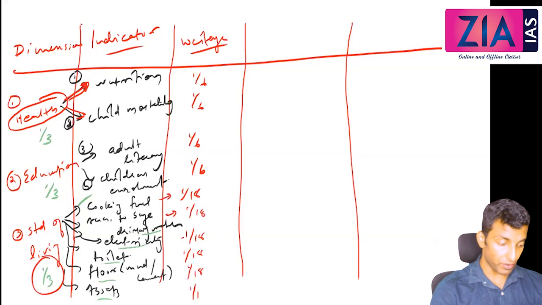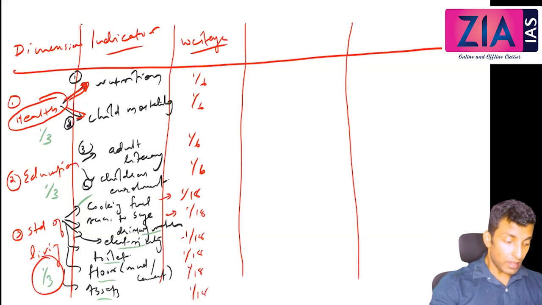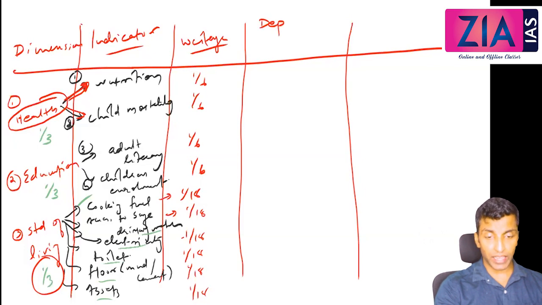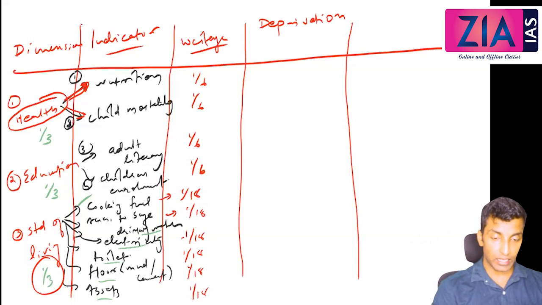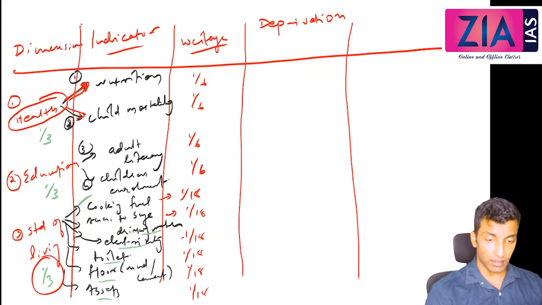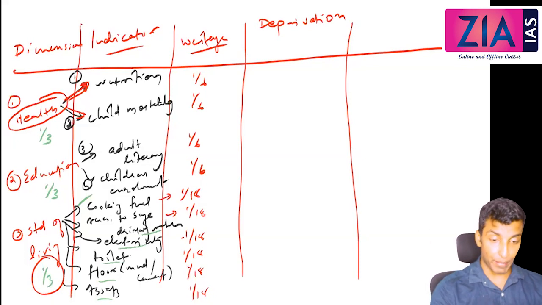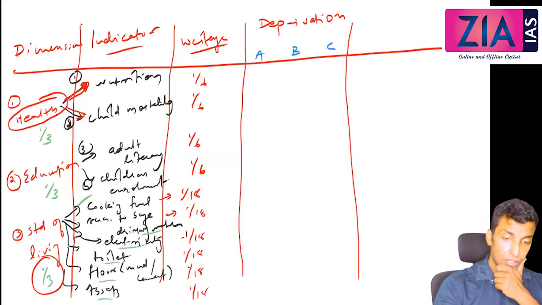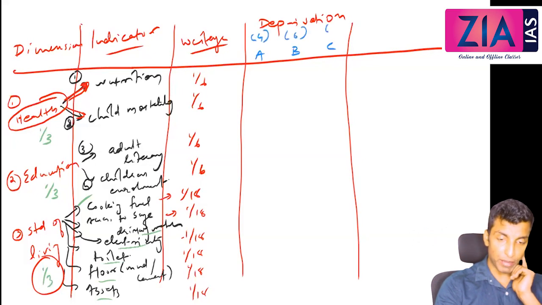1 by 18 is the weightage. Now we need to see deprivation. Here I will take an example and we will try to measure the MPI. For that we will take 3 families, which is better for understanding, and then you can extend that to 3 countries also, like family A, family B, family C. Let's say there are 4 people in A, 6 people in B, and 5 people in C.